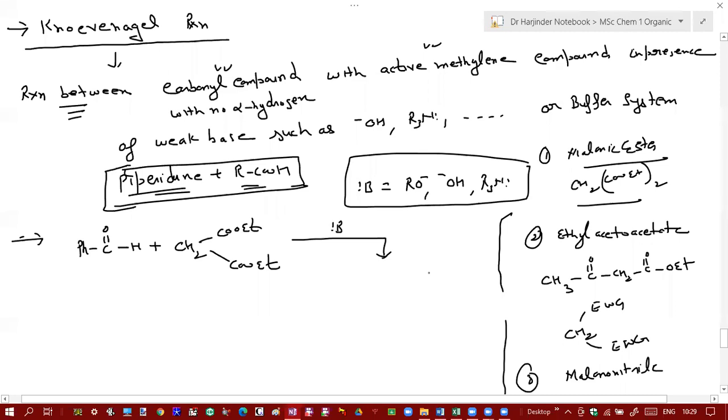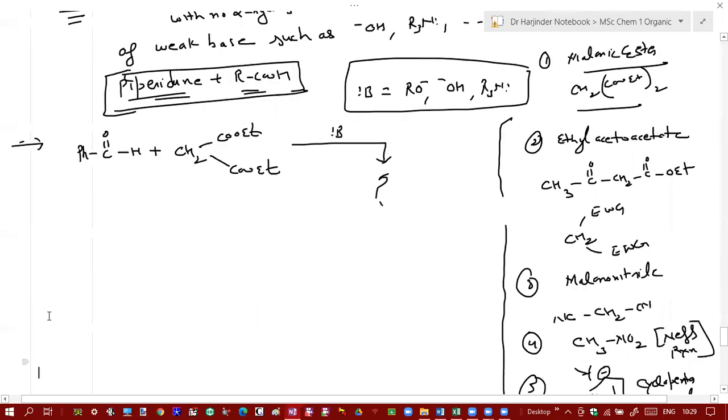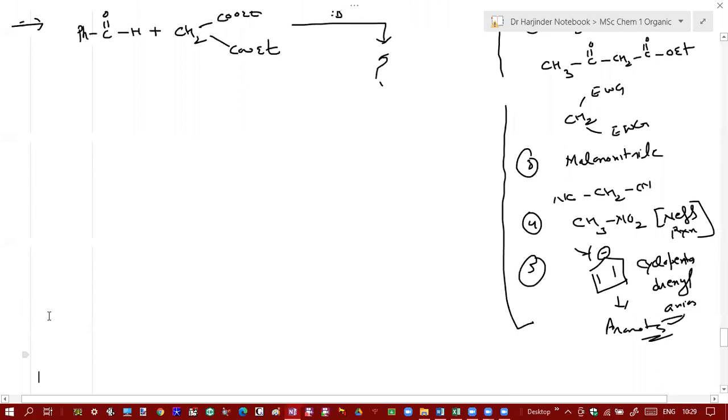Now, what will be the first step? We will write the product later on. What will be the first step? Enolate ion formation. Yes, first step is enolate ion formation. You have an active methylene compound, and you are treating this active methylene compound with base.